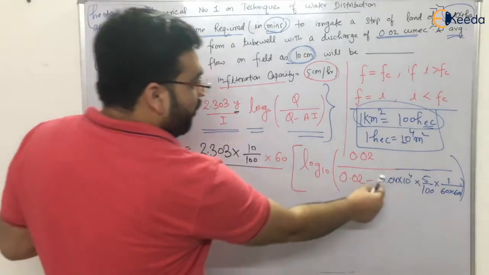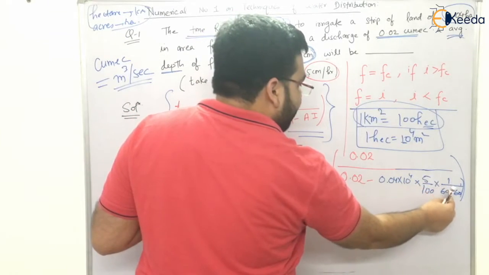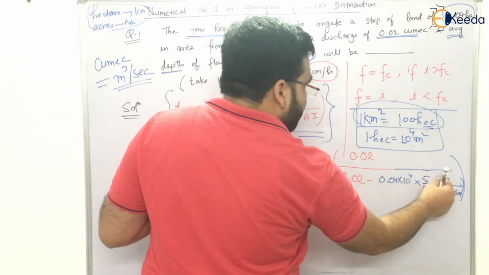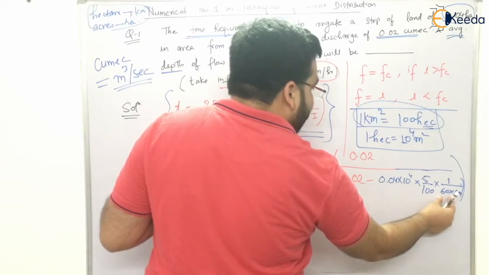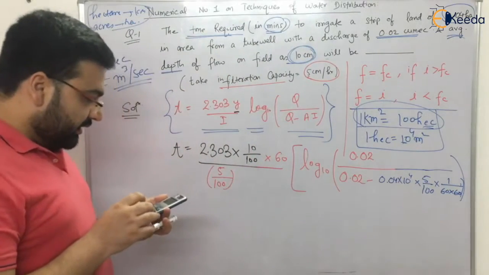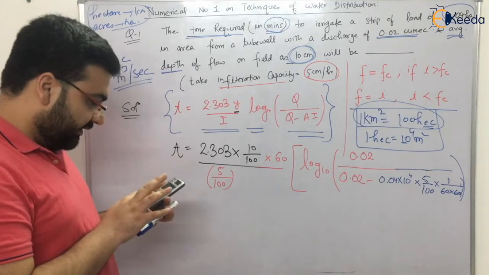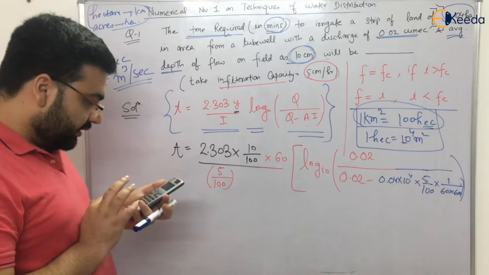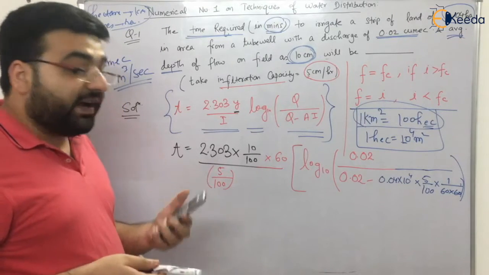So it will be 400 divided by 100, it will be 4. 20 divided by 60 is 3. So 60 into 3 is 180. So 1 divided by 180, right? So how much it will be? The total answer comes out to be 39.05 minutes, right?